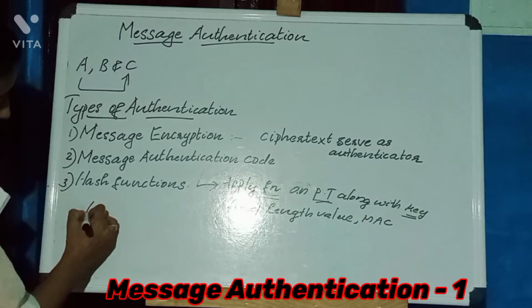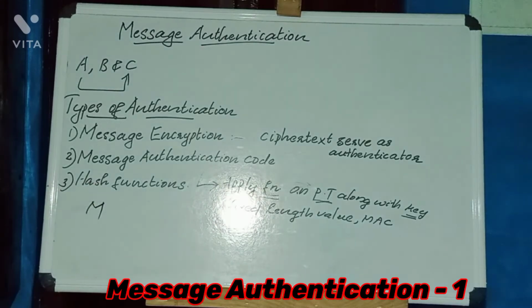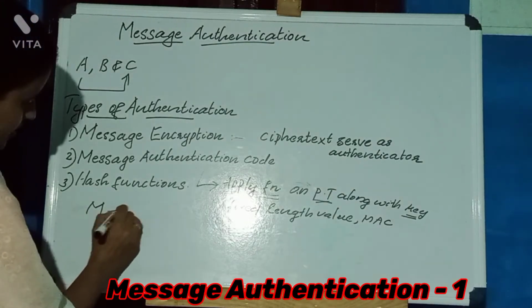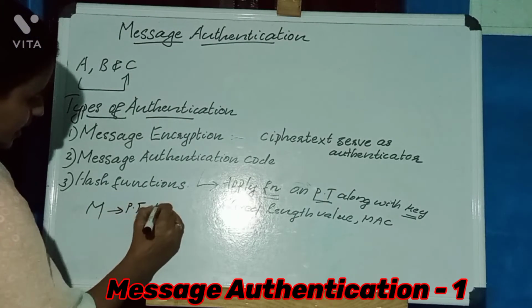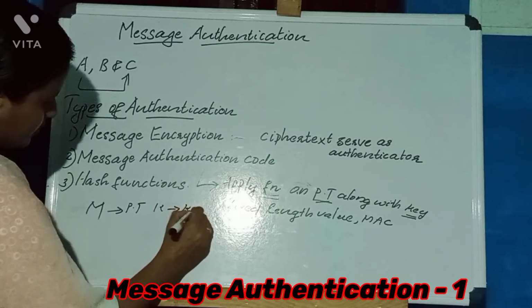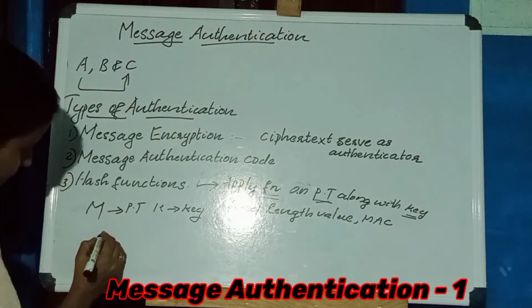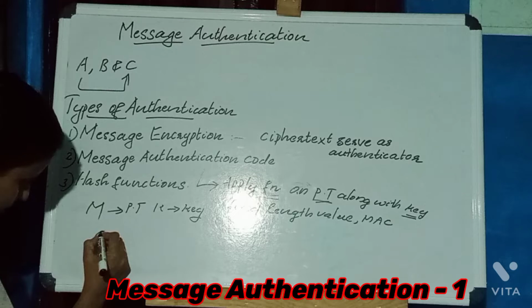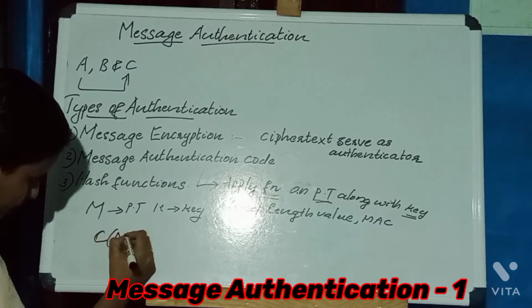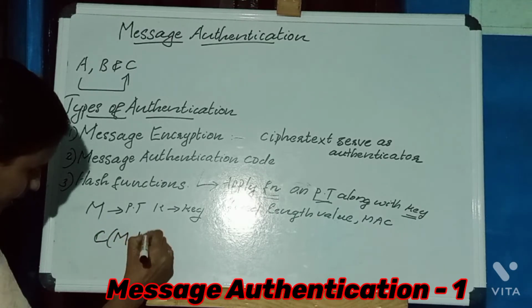Consider plain text message M. M is the plain text message and K is the key. We have to apply a function on the plain text along with the key. C is the function. C is applied to the plain text along with the key.